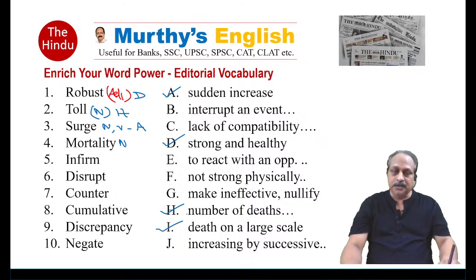Infirm, an important word. Usually it goes with deaths, casualties, accidents, war, diseases, epidemics, endemics, pandemics.